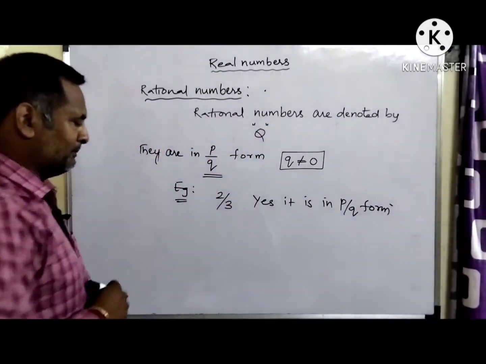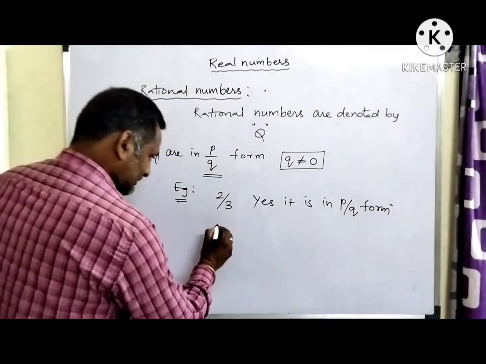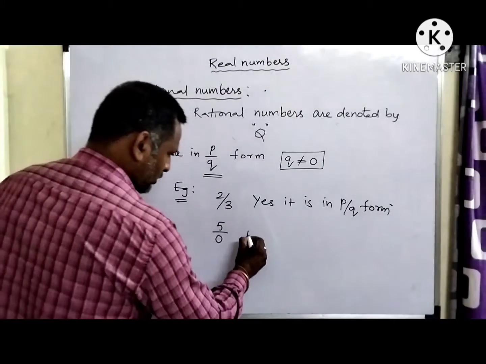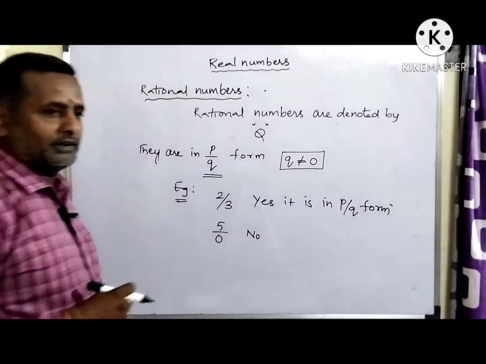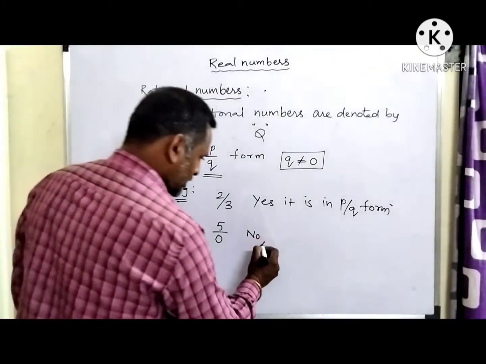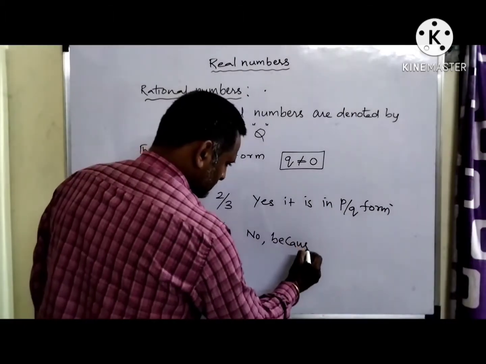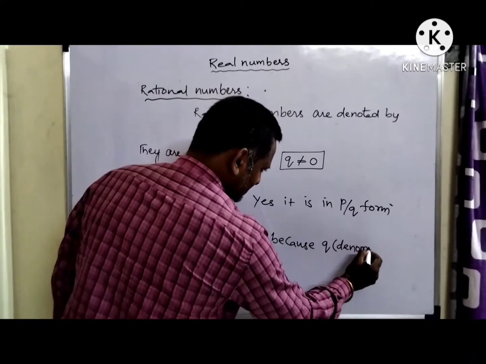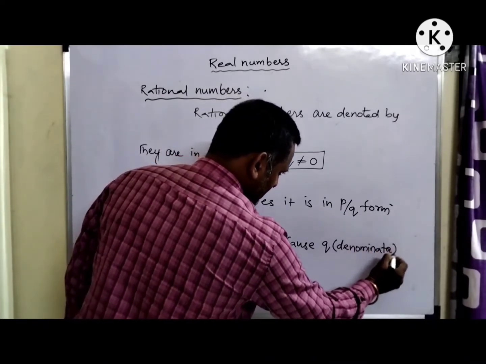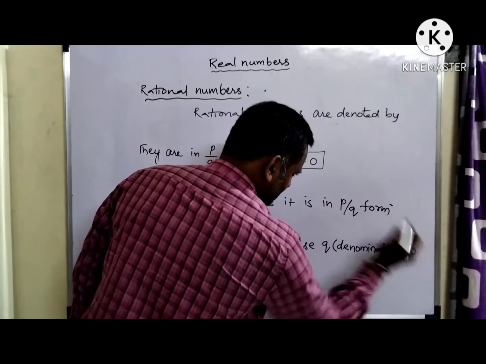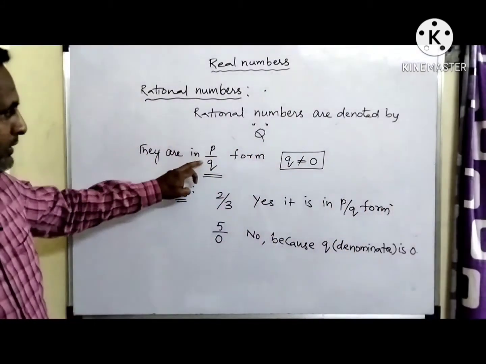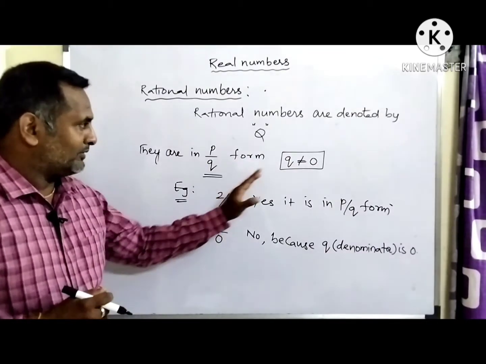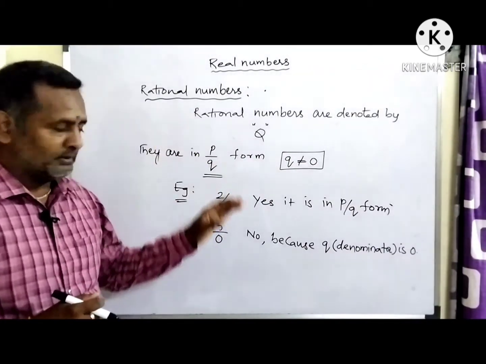This is a rational number. 5 by 0, no, this is not a rational number because q, the denominator, is 0. So in this p by q form, the denominator should not be 0. These types of numbers are called rational numbers.